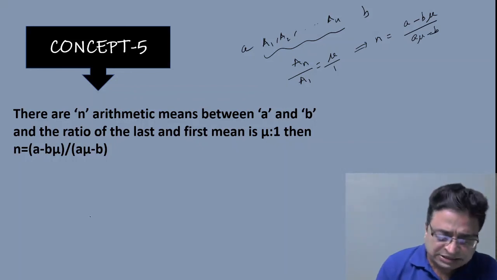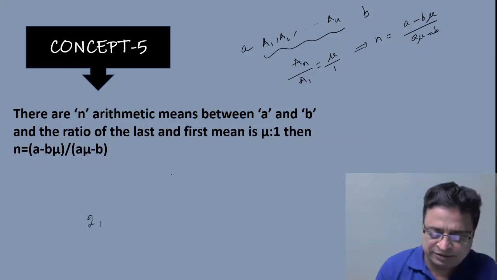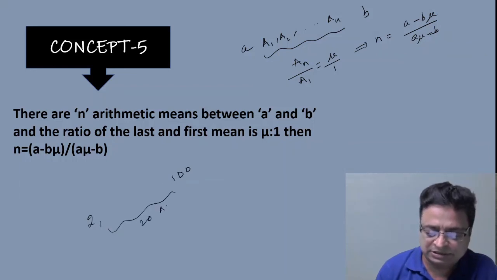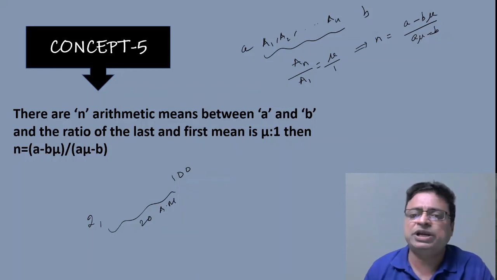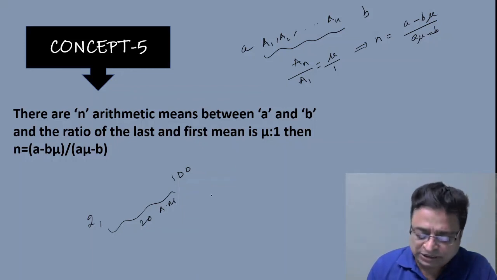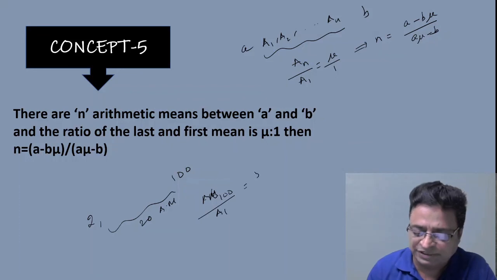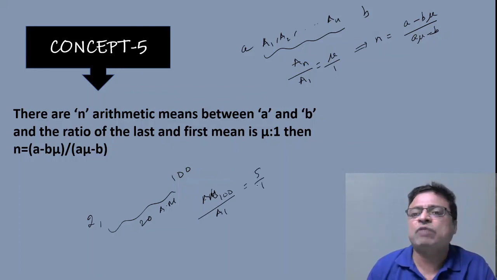Just like, suppose between 2 and 100 there are 20 arithmetic means, and the ratio of the 20th arithmetic mean to the first arithmetic mean is equal to 5 is to 1, or 5 by 1. Then what could be the n?